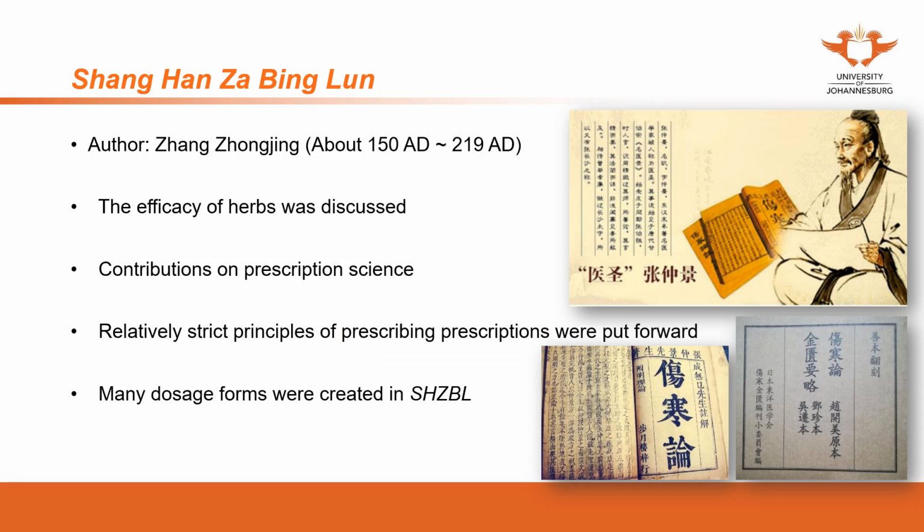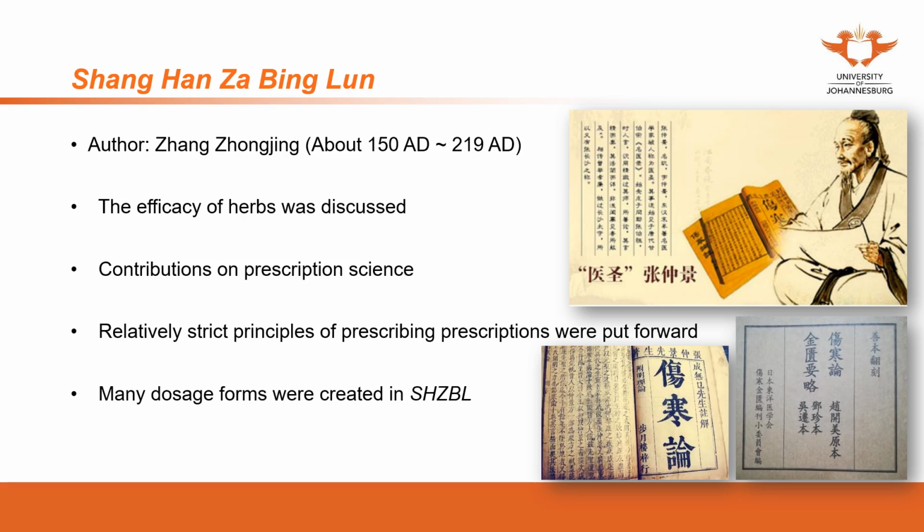Many dosage forms were created in this book. The dosage forms we use, such as the decoctions, the powders, the wine, the herbal medicine for bath, and also some others like the pearls.